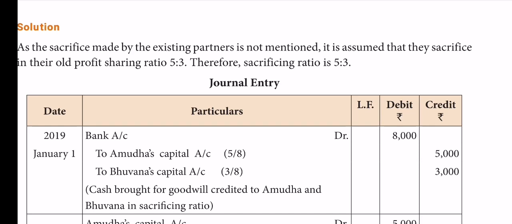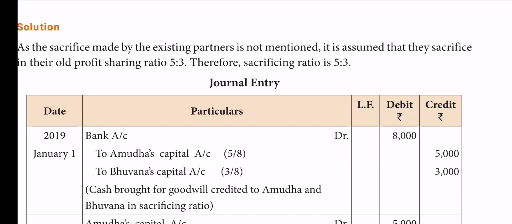That is, cash brought in by the new partner for his share of goodwill is credited to the old partners' capital accounts in the sacrificing ratio.